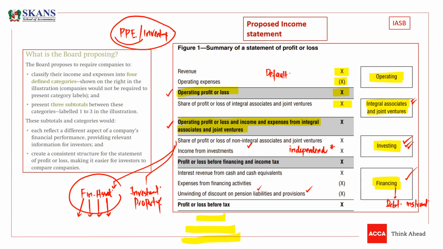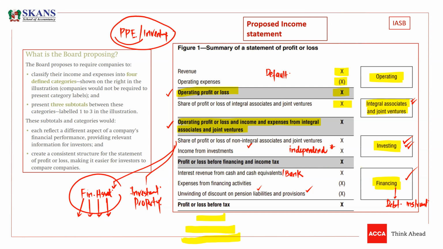Now, what is the most important area here is that if you are generating some interest revenue on cash and cash equivalents, if you have some surplus cash in your bank account, in your saving accounts, and you are generating some interest on that cash equivalent on your cash deposit accounts, that interest income or that interest expense, so obviously if you have a bank overdraft, you have to pay the interest, that will come under the heading of financing activity.